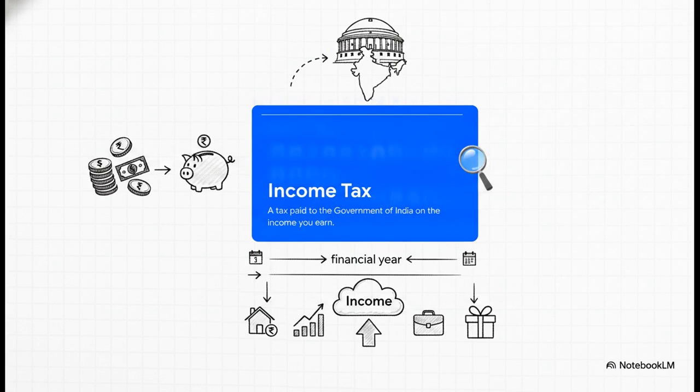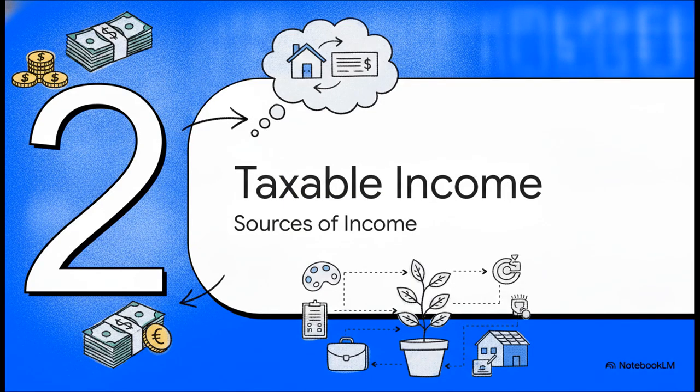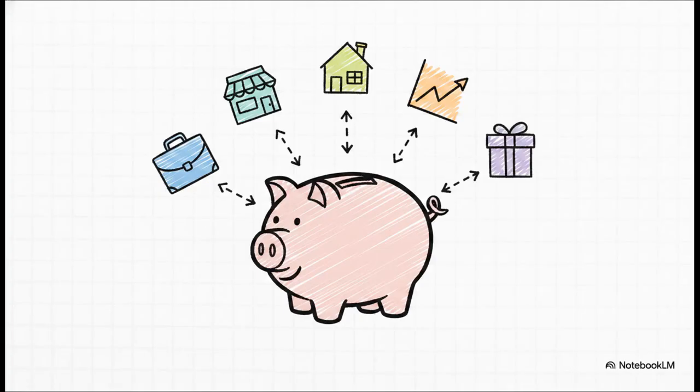But income is a pretty broad term, which means we really need to get specific about exactly where that money is coming from. That brings us to Section 2, Sources of Taxable Income. You might have to pay income tax if you earn money from any of these 5 primary sources. So we've got your everyday salary as an employee or profits from a business or profession. It also covers income from house property, like rent you might collect, and capital gains, which are the profits from selling assets like shares or real estate. And finally, other sources, which just captures everyday things like bank interest or dividends. Basically, if money is flowing to you through any of these channels, the government considers it income.